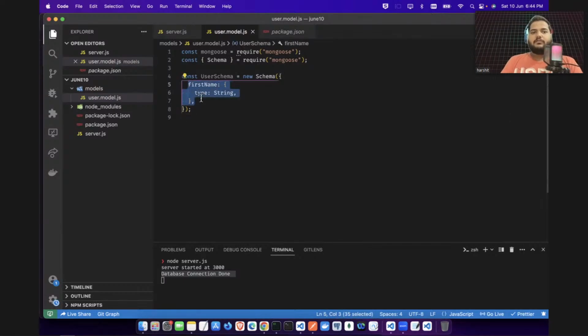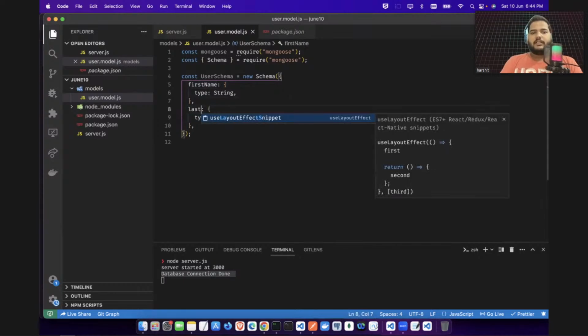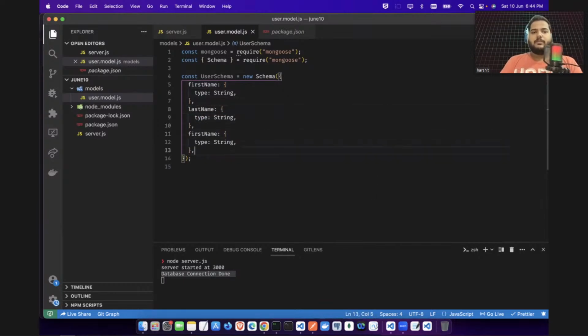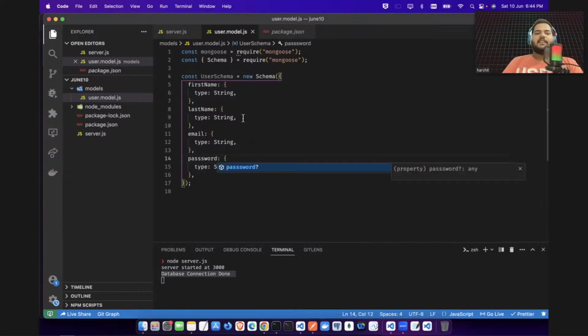Now you will do this for the last name also. You will do this here, last name. You will be building this for email address also. You will be building for password also. So let's do the password also. So we have now four things. We have this first name, we have this last name, we have this email address, and we have this password.